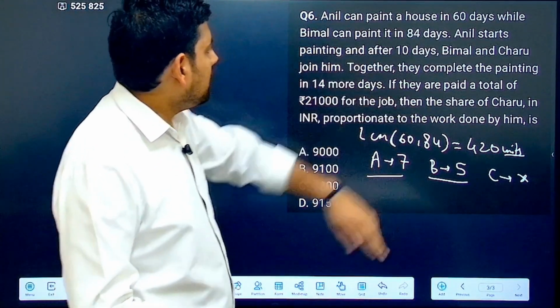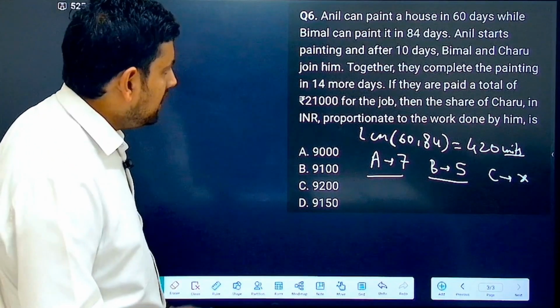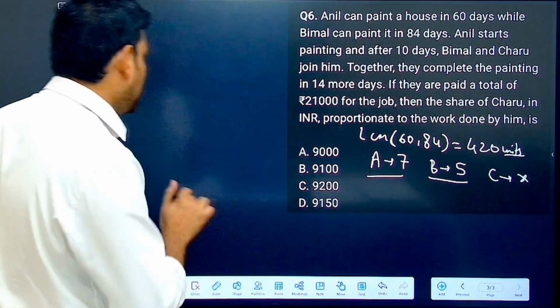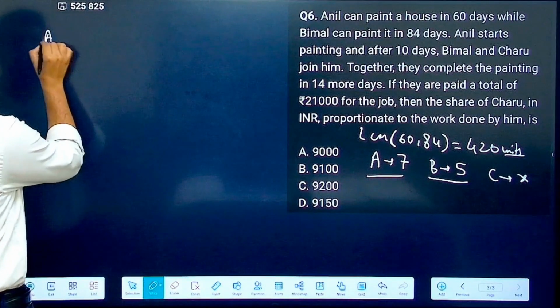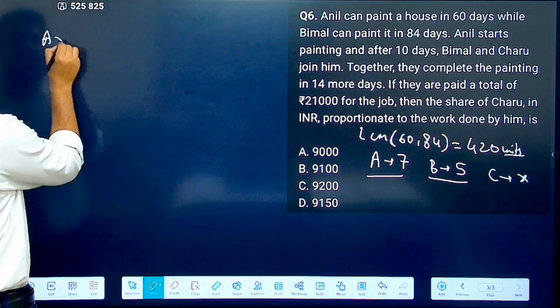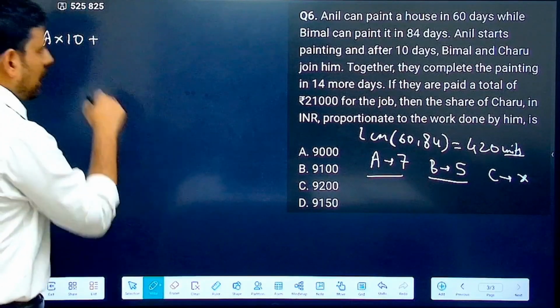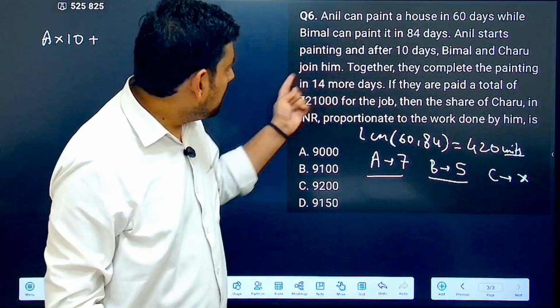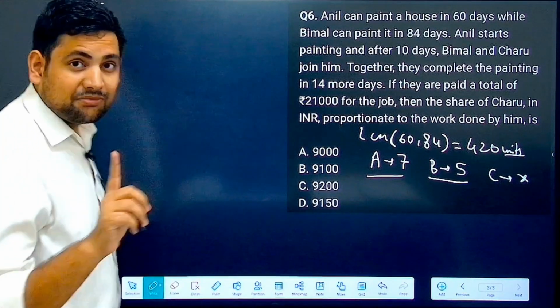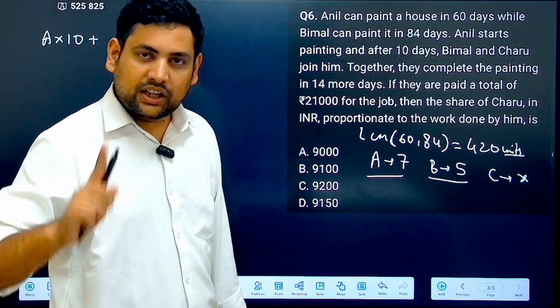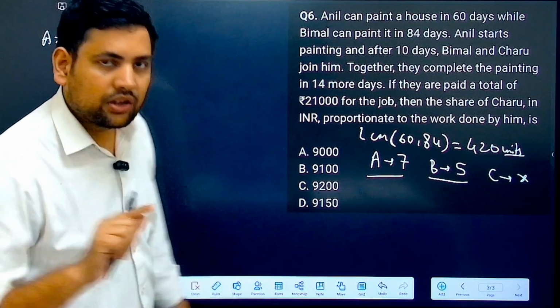It says Anil starts painting and after 10 days, Bimal and Chandu join him. So now, for the first 10 days, who is there? Only Anil. So Anil into 10. Then after that, Bimal and Chandu join him. Join him. He has not left. He is that undefeated warrior. He's still going on. Correct.